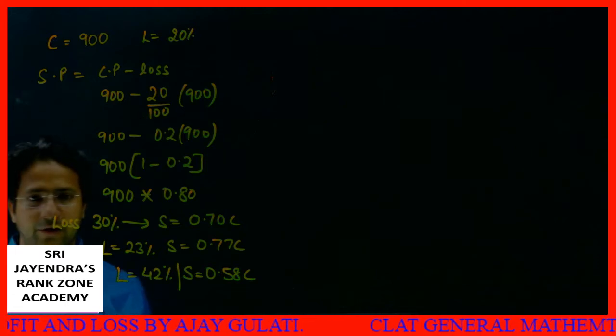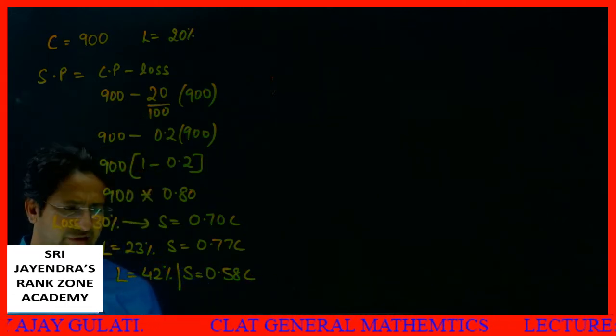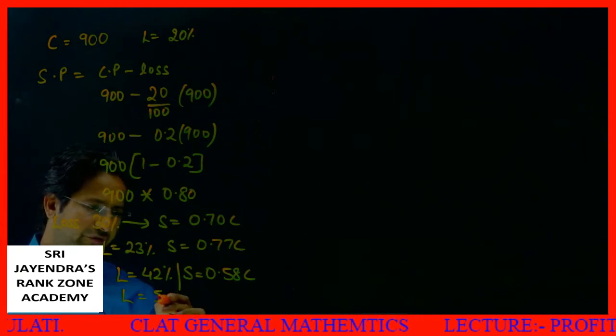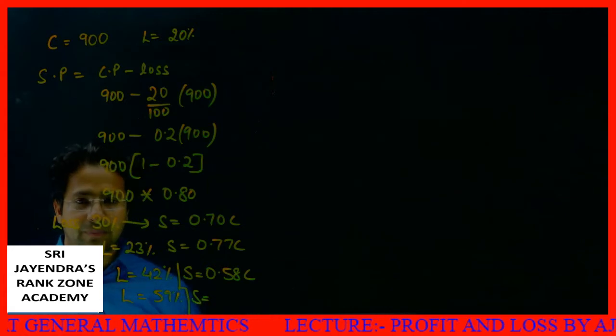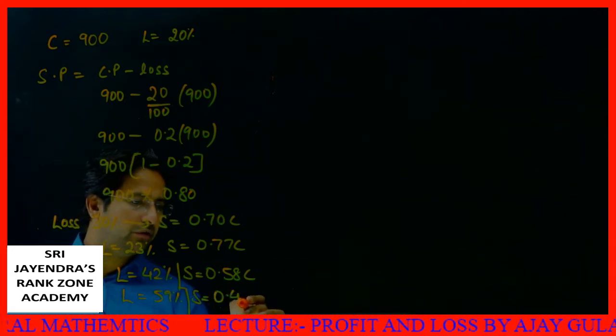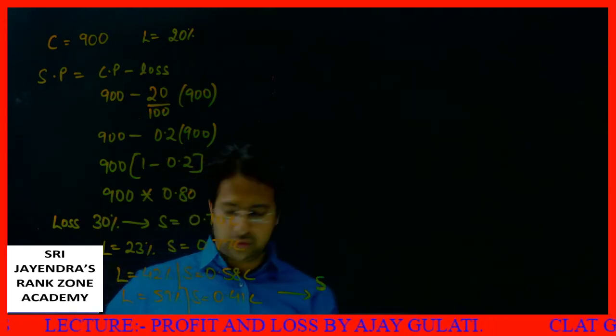Yes, it must be clear. Do I need to take some more examples? My loss is equal to 59%. Then what will be my selling price? Selling price will be 0.41C.